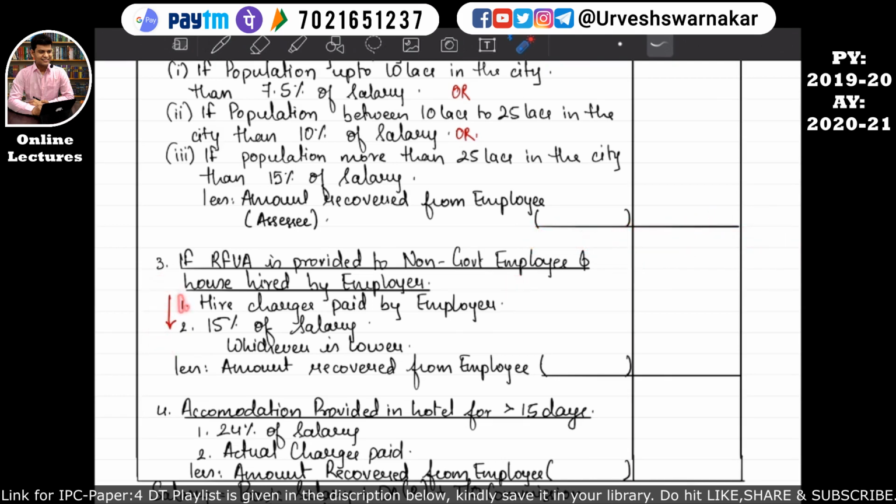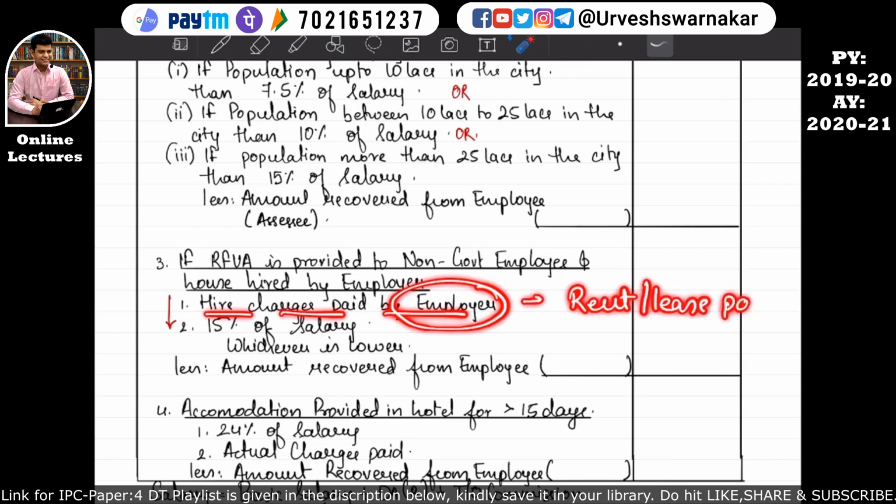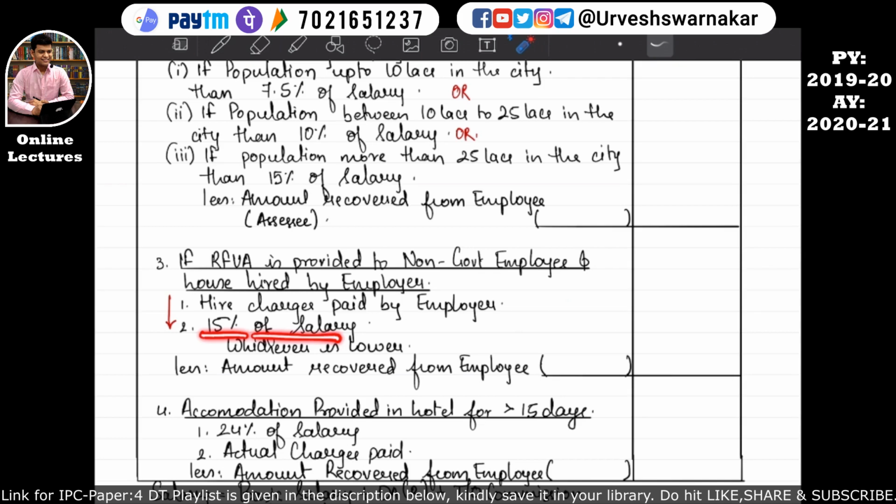First we will ascertain the higher charges paid by the employer, that is the actual rent or the lease paid by the employer, and we will mention that amount over here, or 15% of the salary, whichever will be lower, will be considered as the value of non-monetary perquisites. I hope this is quite clear to you all. And then this non-monetary perquisites value will be further reduced by any amount recovered from the employee. I hope this is quite clear. So I hope you all have understood this part.